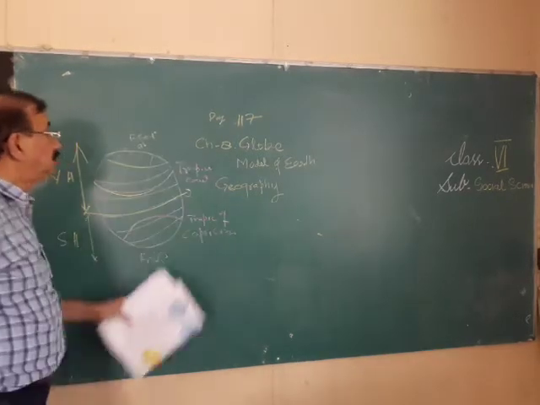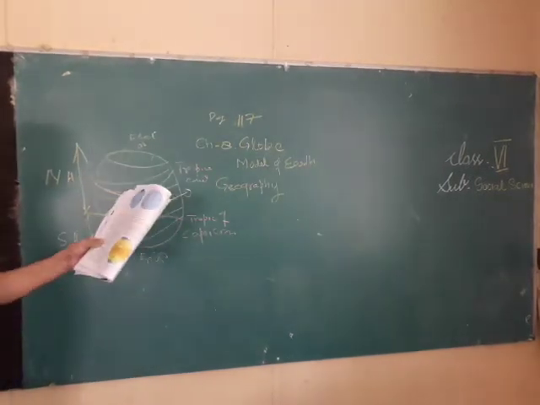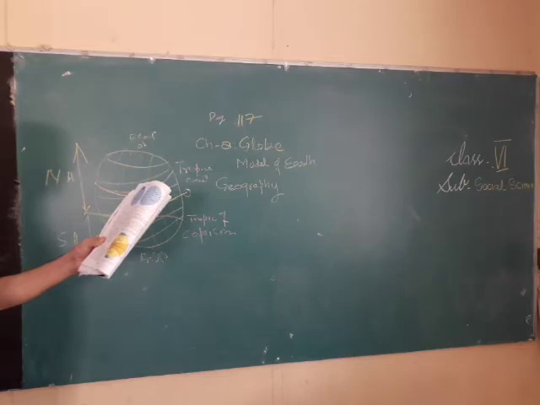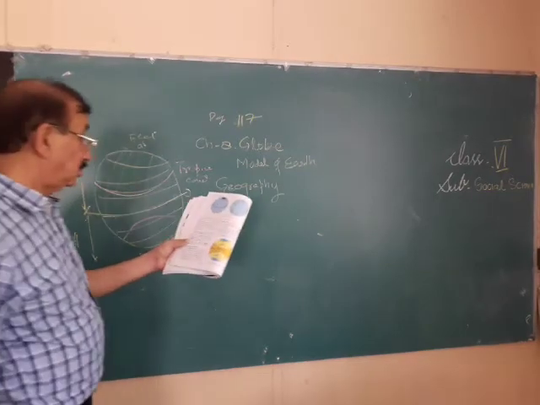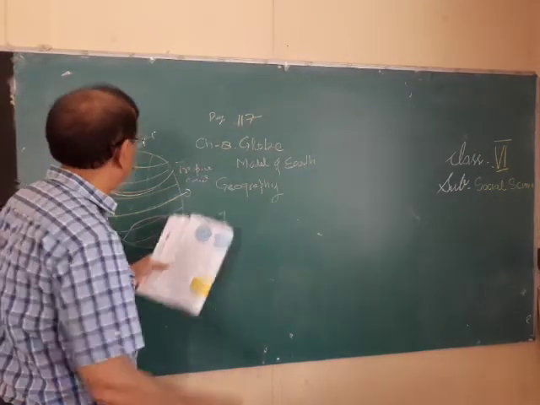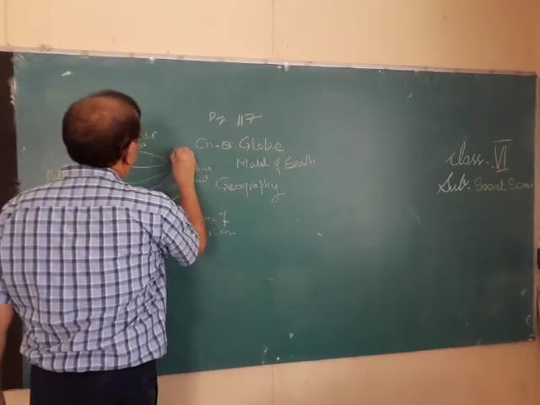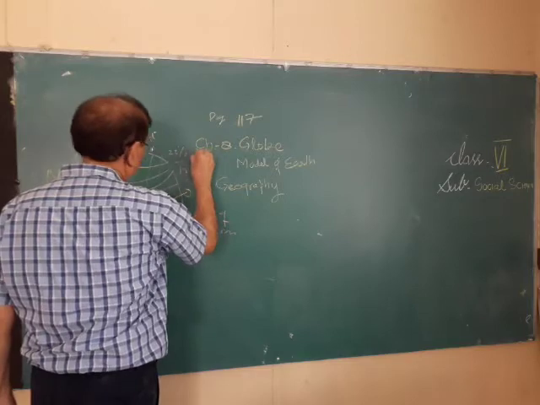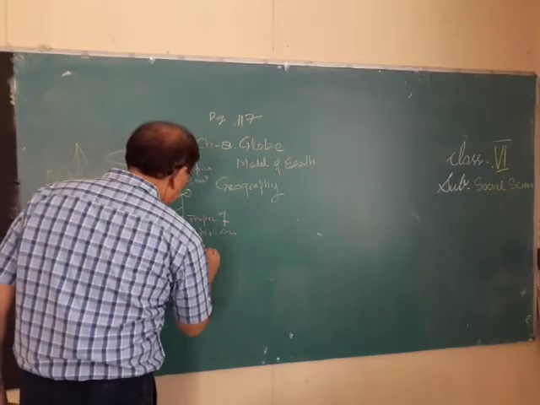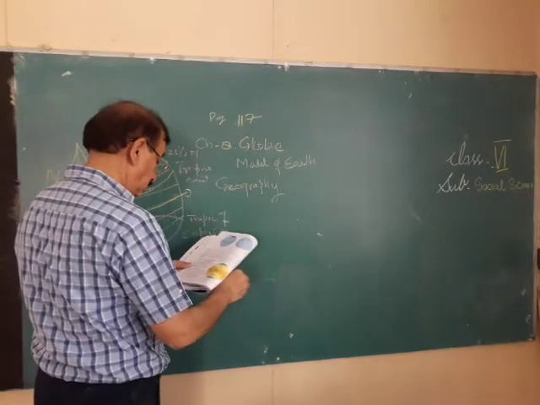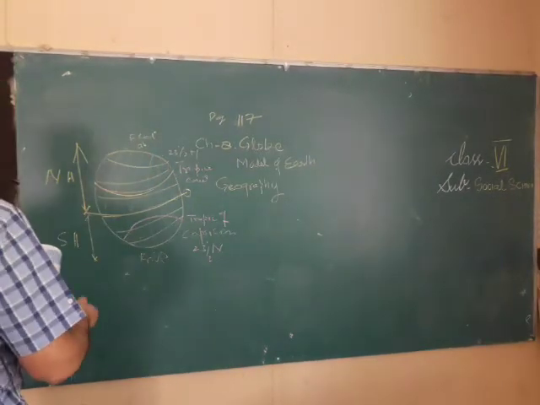Okay, so this is the Tropic of Cancer, this is the Tropic of Capricorn. And the angular distance is 23.5 north. So the Tropic of Cancer is 23.5 north and Capricorn also is 23.5 south. Okay.